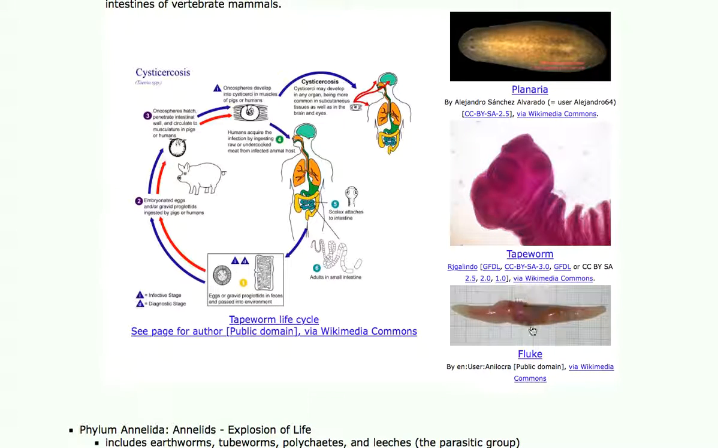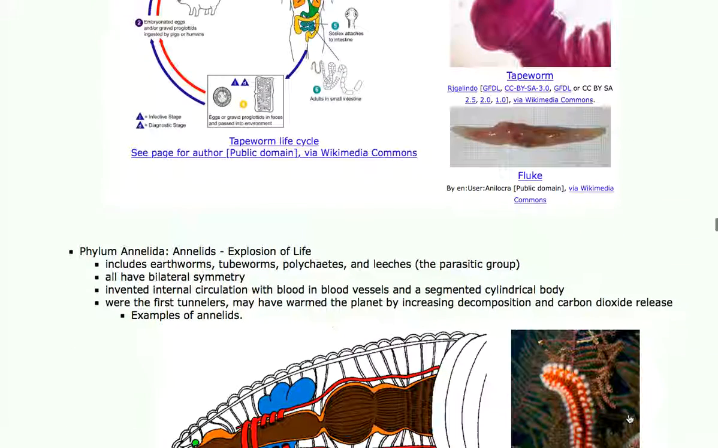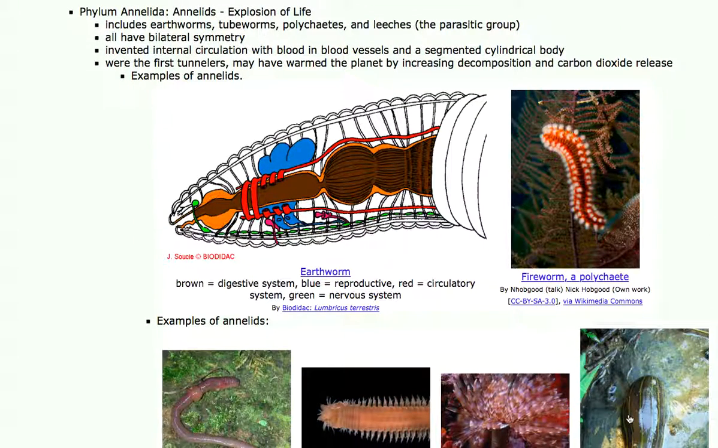Pretty disgusting. Flukes often live in livers or in the circulatory system. Tapeworms usually live in muscle or the digestive tract. Ew.